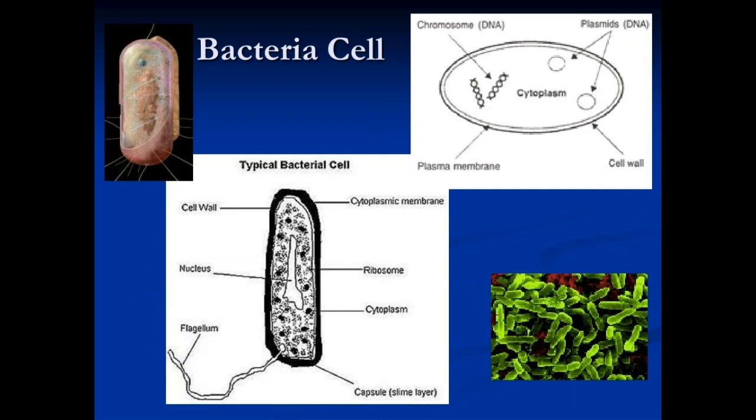You can observe here the bacterial cell in the diagram. Flagella, nucleus, cell wall, cell membrane, ribosome, cytoplasm and capsule are the components of a bacterial cell.